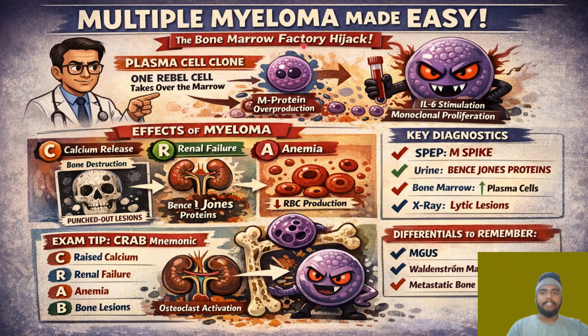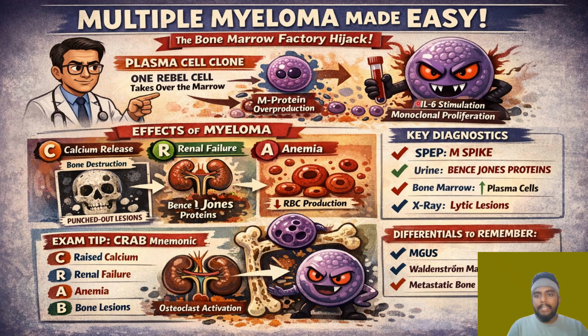So the bone marrow is acting like a factory. Now there is a factory hijack. There is a plasma cell, one rebel cell, and this rebel cell takes over the entire bone marrow. There will be overproduction of the M protein, and the M protein spike will be there.